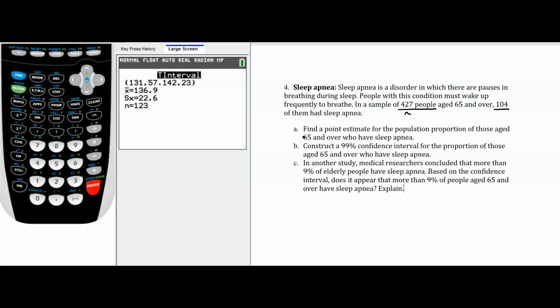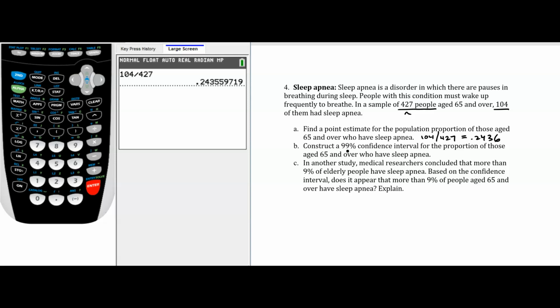So if you're using a point estimate, then you just have to use the results from your sample. The results from the sample would suggest that 104 out of the 427 people have sleep apnea. So if we're just using the sample to speak for the population, then we would have to use that point. And so if we do 104 divided by 427, we get an answer of 0.2436 if we go to 4 decimal places.